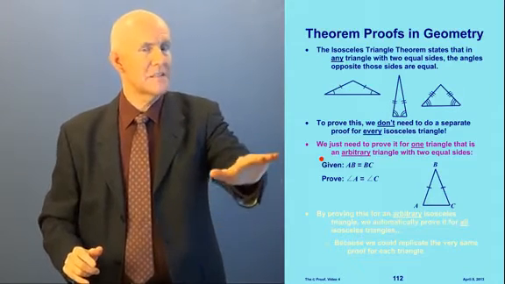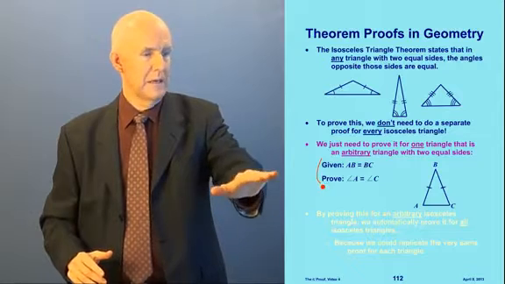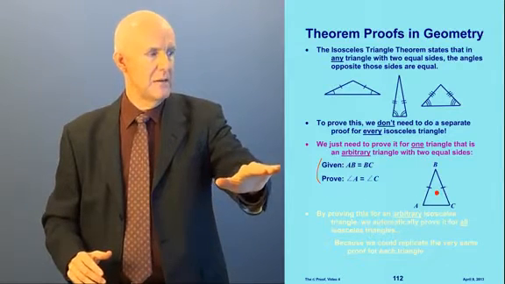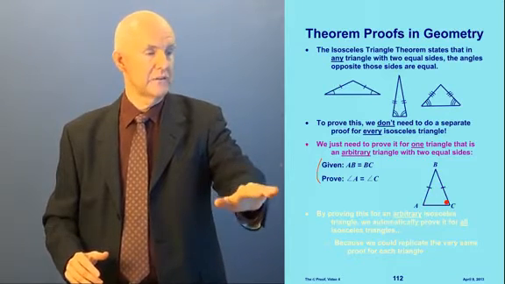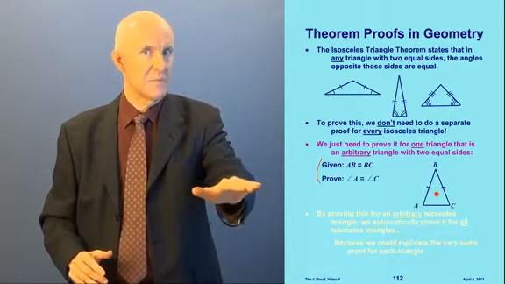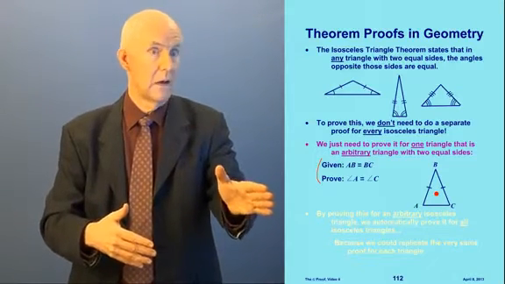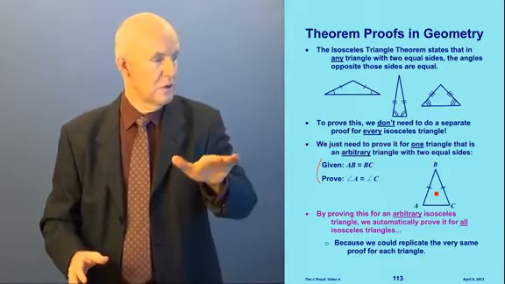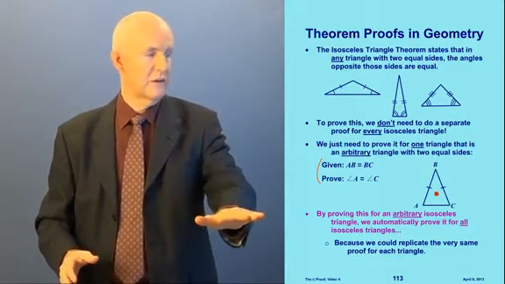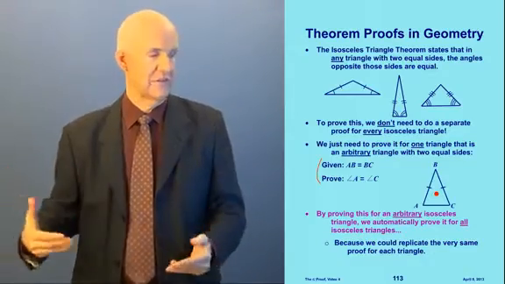This is the proof we need to do to prove the isosceles triangle theorem. Here's a diagram. Given AB equals BC, prove angle A equals angle C. As long as this diagram is a typical isosceles triangle, then by doing this proof for this arbitrary isosceles triangle, we automatically prove it for all isosceles triangles.